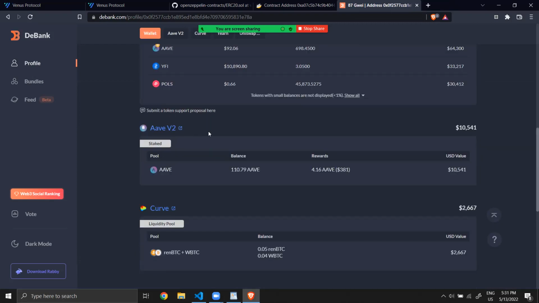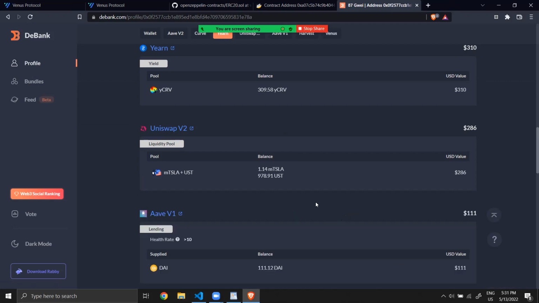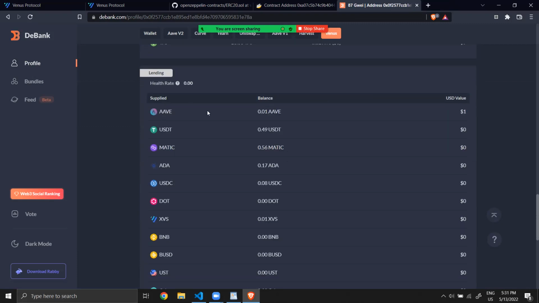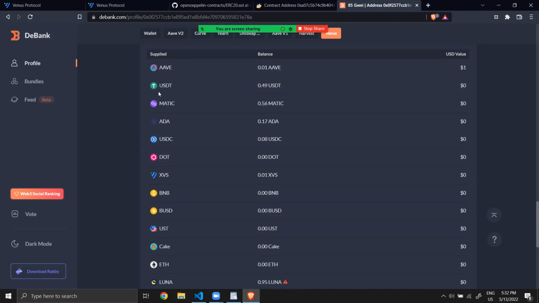We don't see the Venus protocol here because they don't have enough money, but if you go here, protocols with small deposits are not displayed, show all. And now we can see the lending in Venus. So here are all the ERC20 tokens deposited by that person.